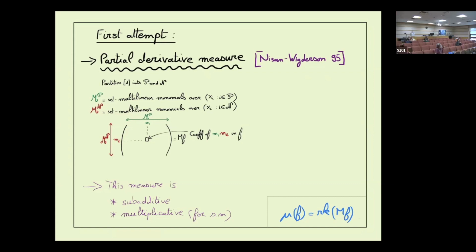Yes, maybe two comments on this. For people who haven't seen lower bound proofs before, this is almost the only way we know: finding some measure which is compatible with a circuit computation. In this case, it behaves well with addition and multiplication, and it's high on the thing you want to compute, so that gives a lower bound.